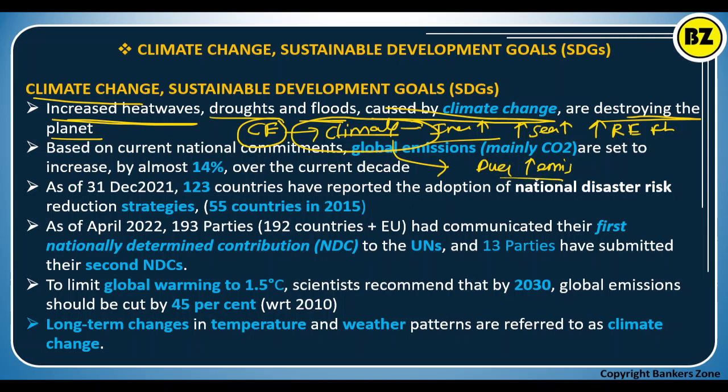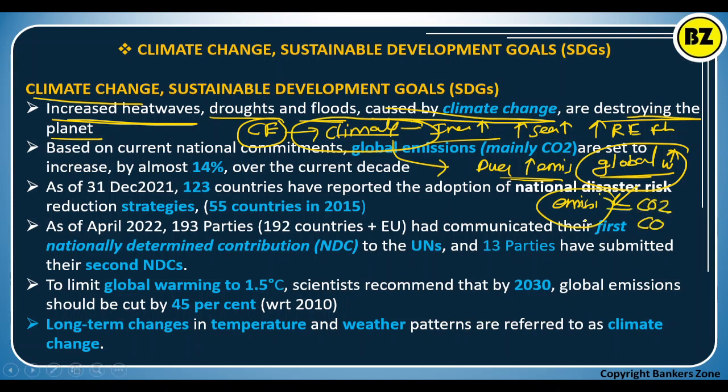Okay, global warming, very famous. What is global warming? Rise in the temperature. Global warming means increase in the temperature. And why global warming? Why that climate change? Due to the emission of different hazardous gases, for example, carbon dioxide, carbon monoxide.